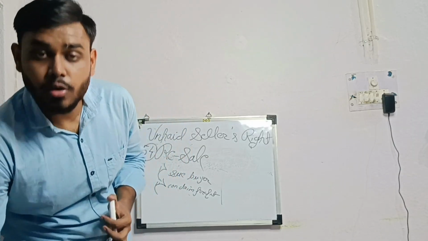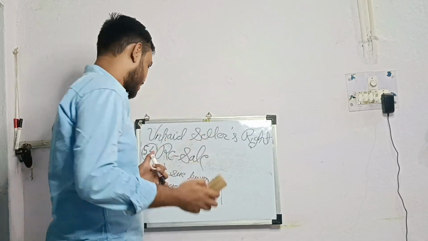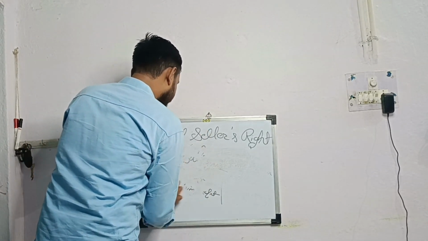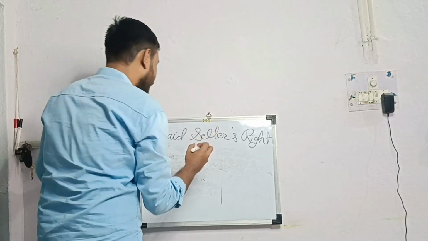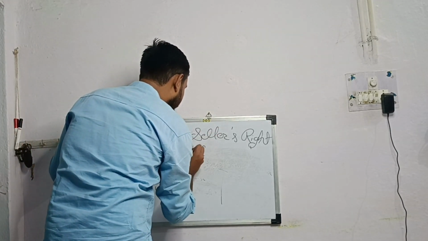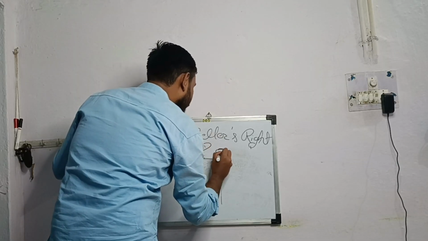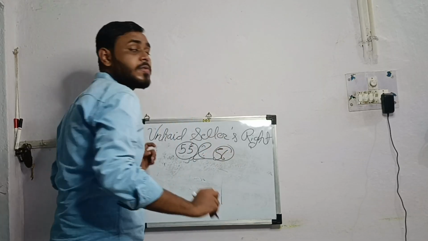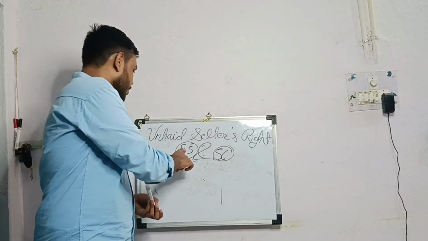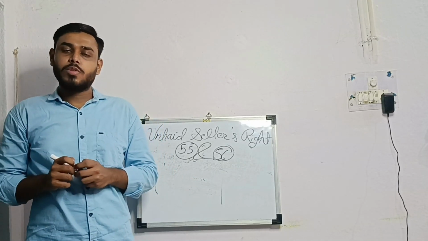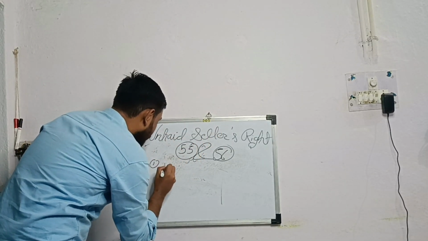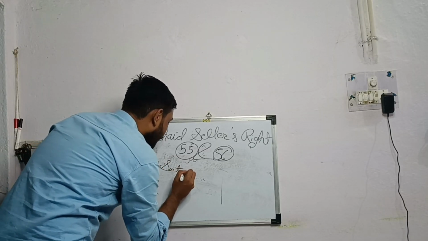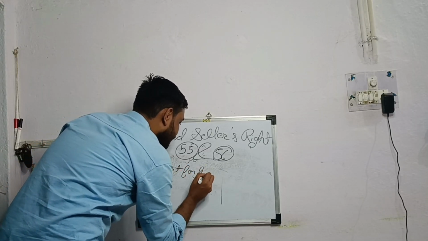Now coming on to the rights of the unpaid seller against the buyer. These are given under sections 55 and 56 of the Sale of Goods Act. Section 55 states suit for price.